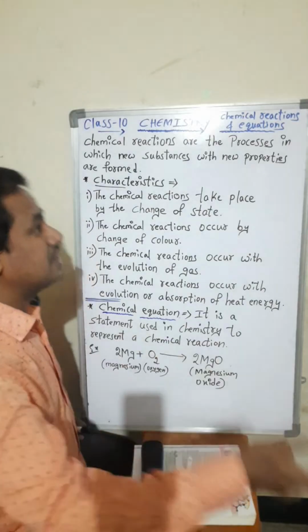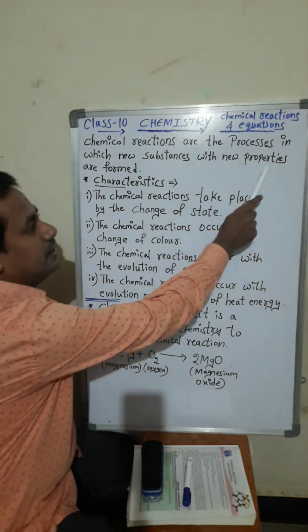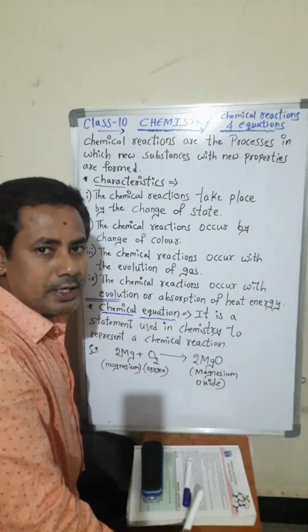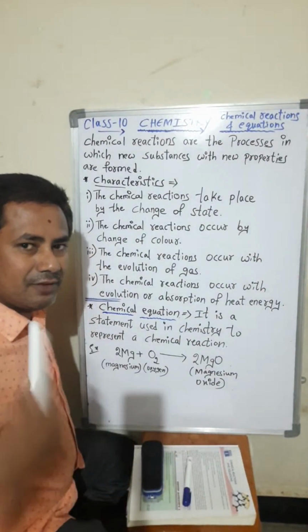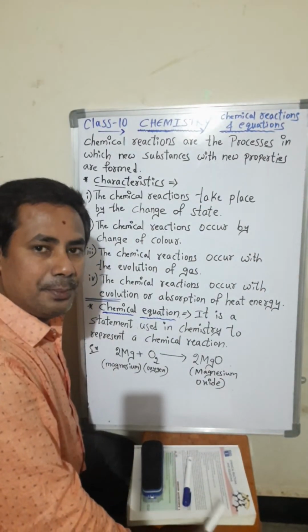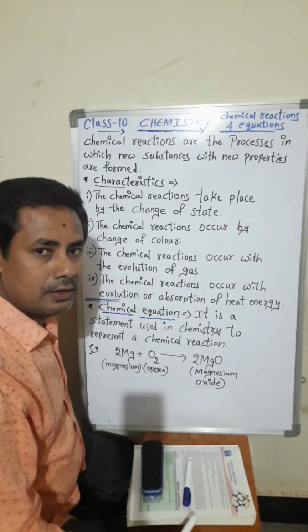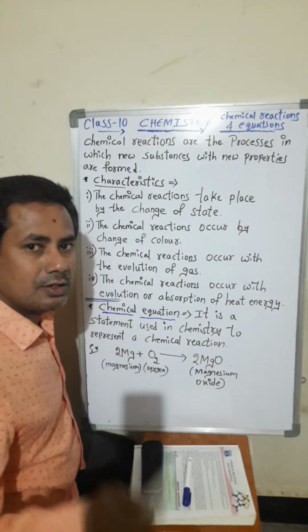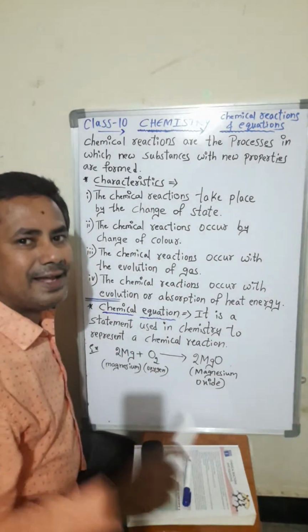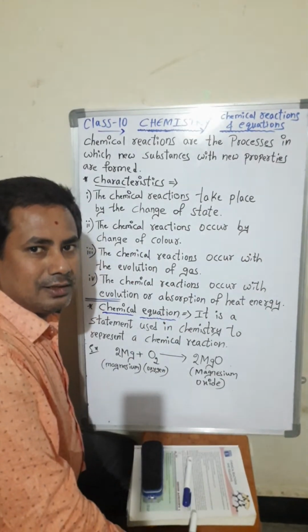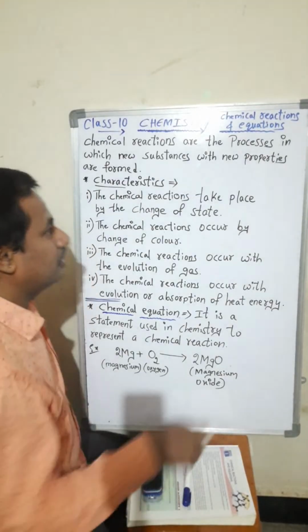So a new substance is formed along with new properties. Milk, we are making curd from milk. Can you make milk again from curd? No, not possible. So chemical reactions generally are irreversible. They cannot be reversed.